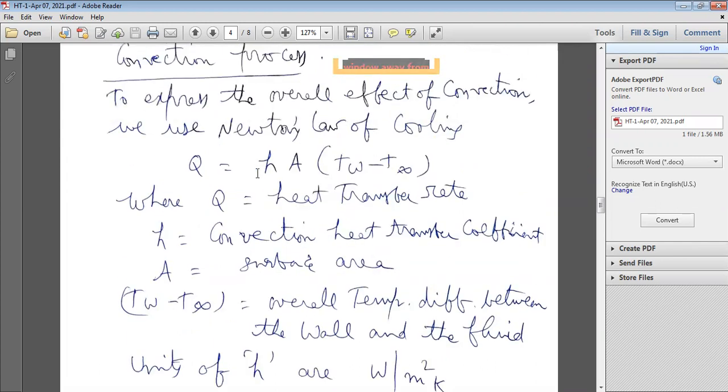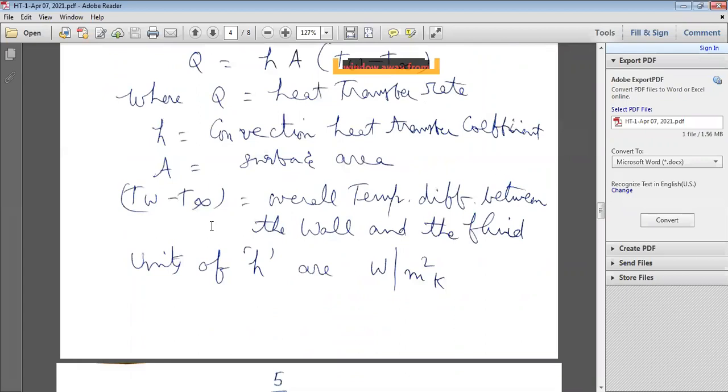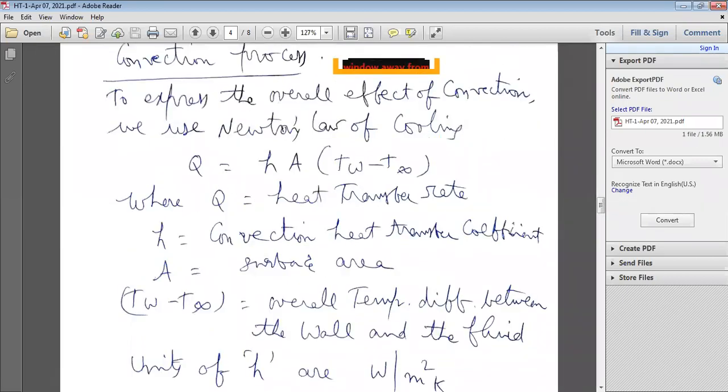Now, if you find the units of h: Q is in watts, A is area, and temperature is in Kelvin. That's why h is equal to Q by area into temperature, that is, Q in watts by area in meter square by temperature in Kelvin.